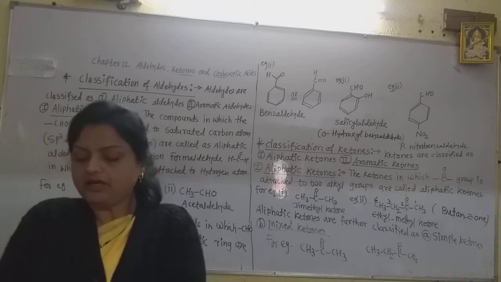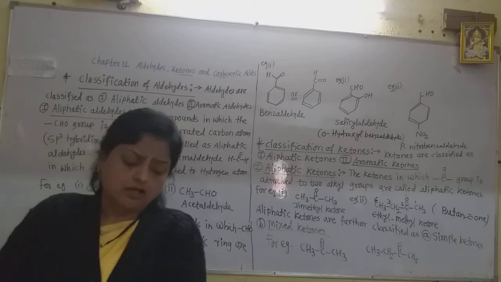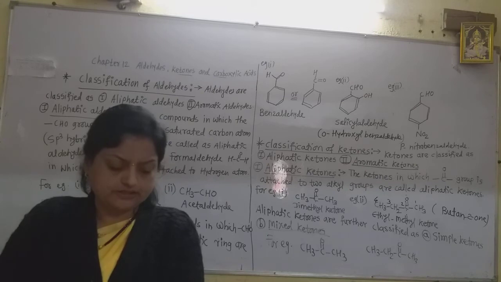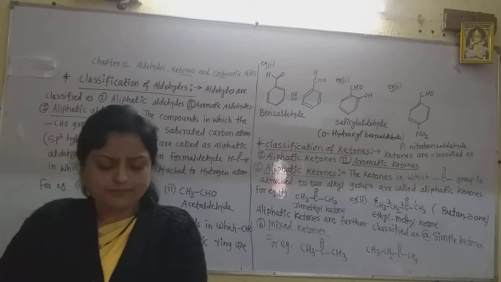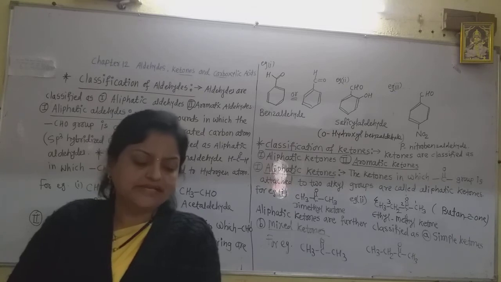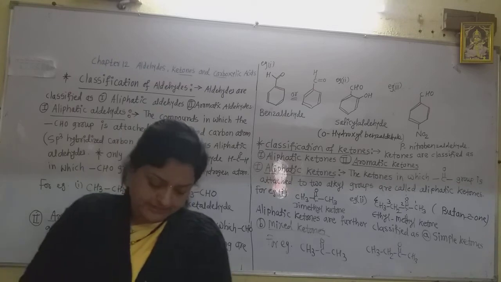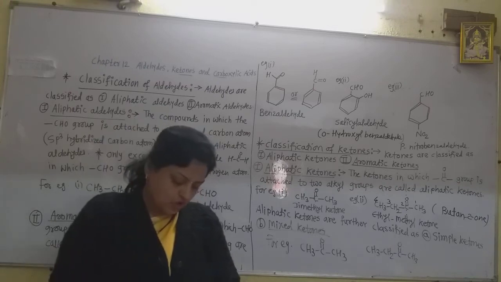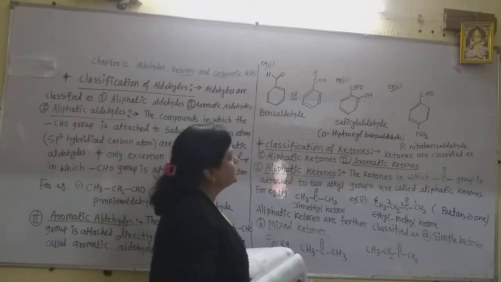Now for example, see acetophenone. It is an unsymmetrical ketone because the name is acetophenone. And diphenyl ketone is the symmetrical ketone because both of the phenyl rings, or benzene rings, are there. So diphenyl ketone is the symmetrical ketone. Diphenyl ketone is also called benzophenone, and acetophenone is the unsymmetrical ketone.